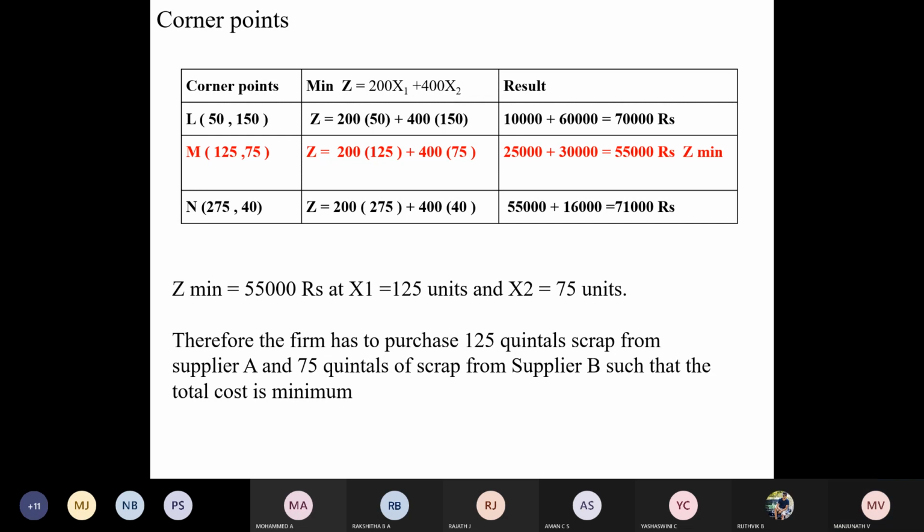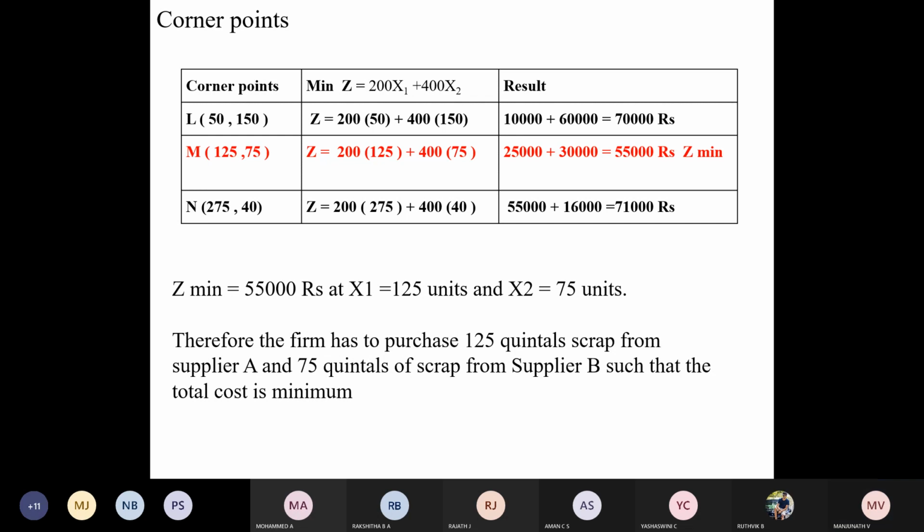Therefore, the company can purchase 125 quintals of scrap from supplier A and 75 quintals of scrap from supplier B. This is the conclusion.